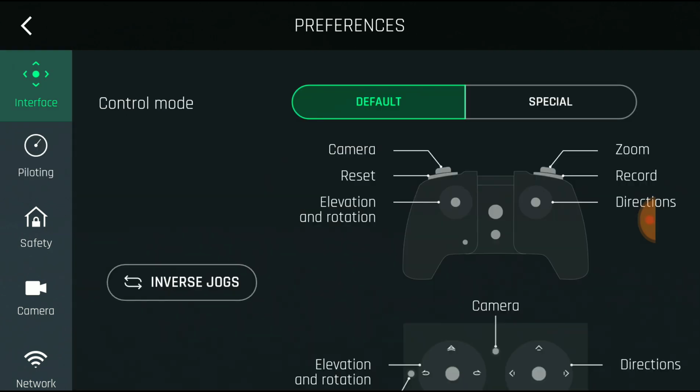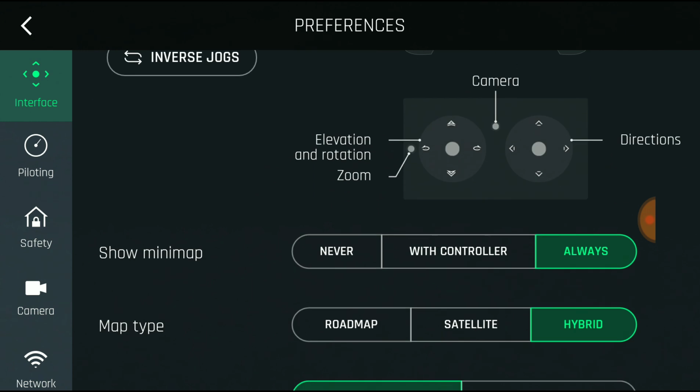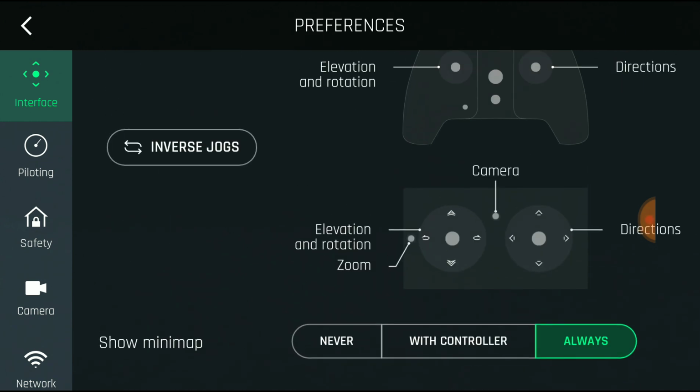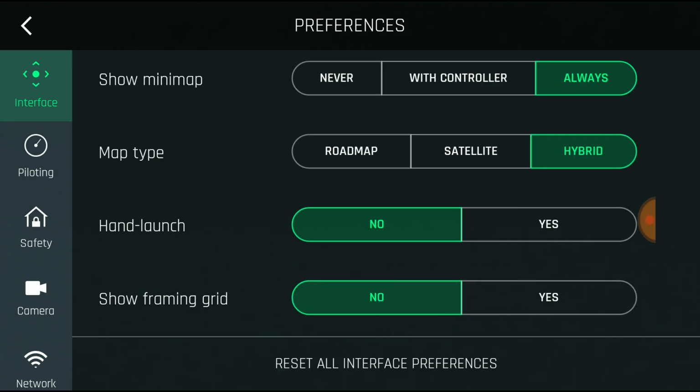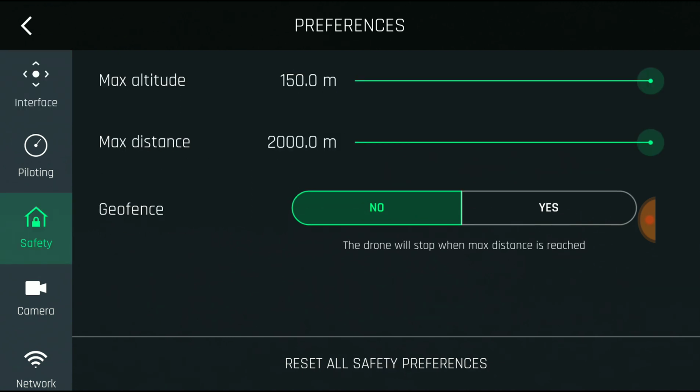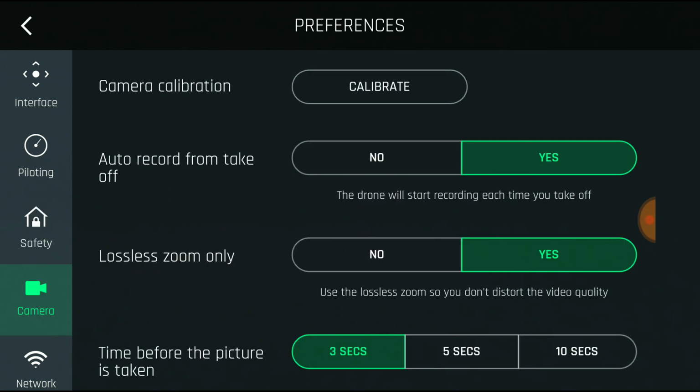Let's see the interface where you can change the buttons on your controller. You can also use your phone or tablet as a controller and set them up too. Set different geofencing with the height and the distance, and if you want the geofencing turned on or not. The camera settings, to calibrate your cameras to make sure it's level.